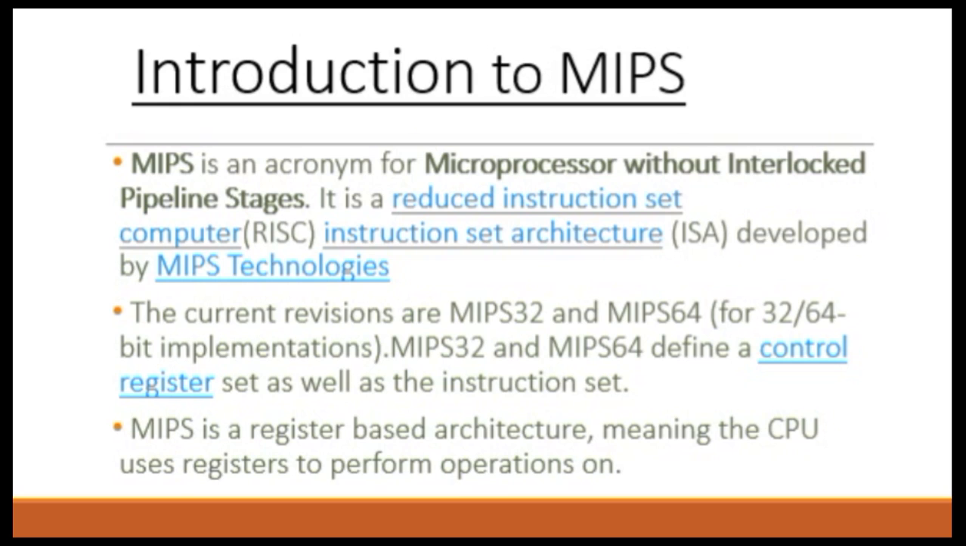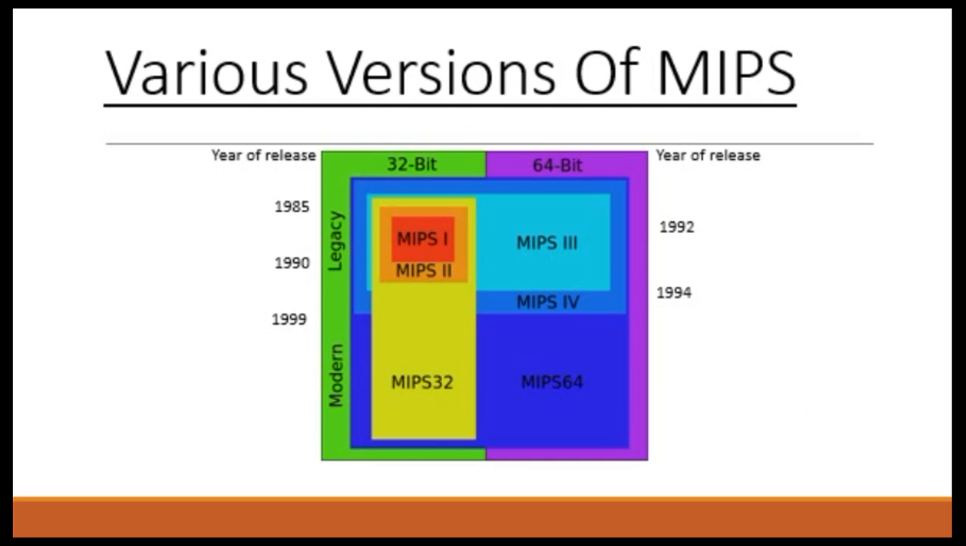MIPS is a register-based architecture, meaning that the CPU uses registers to perform operations on. There are other types of processors out there as well, such as stack-based processors and accumulator processors. Processors based upon the MIPS instruction set have been in production since 1984. Over time, several enhancements of the instruction set were made. The different revisions which have been introduced are MIPS 1, 2, 3, 4. Each revision is a superset of its previous versions.